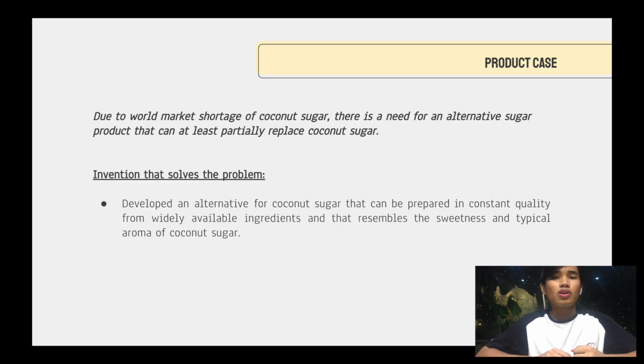Due to the shortage of coconut sugar supplies, there is a need for an alternative sugar product that can at least partially replace coconut sugar. The invention that solved this problem is the development of alternative coconut sugar that copies the taste, sweetness, and aroma without affecting the quality of the coconut sugar.